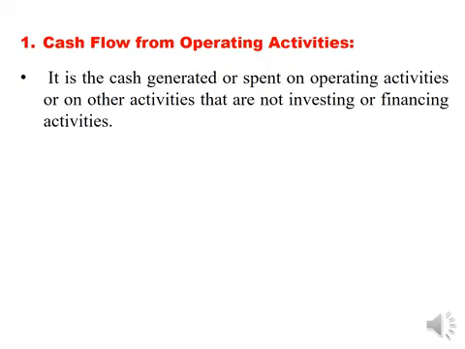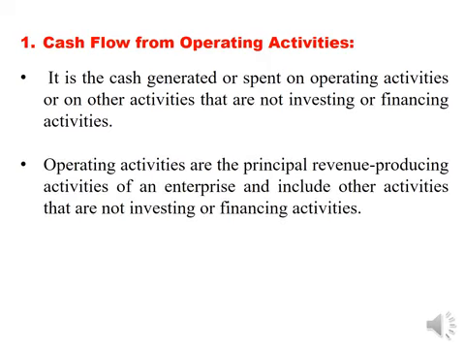If we cannot clearly state such cash flows as investing cash flows or financing cash flows, then such cash flows will also be included under operating activities. Operating activities are the principal revenue generating activities of an enterprise and include other activities that are not investing or financing activities.